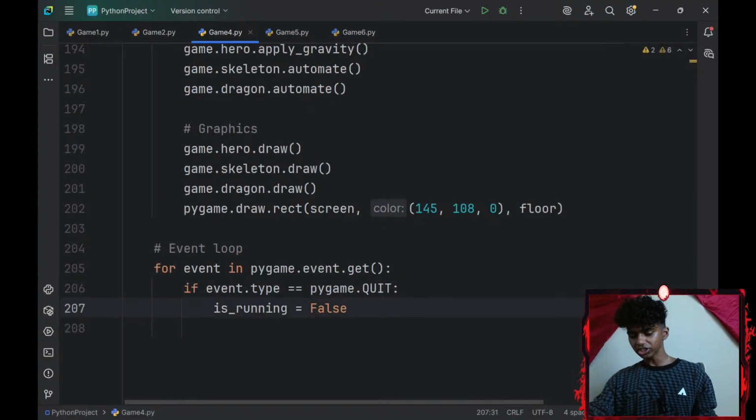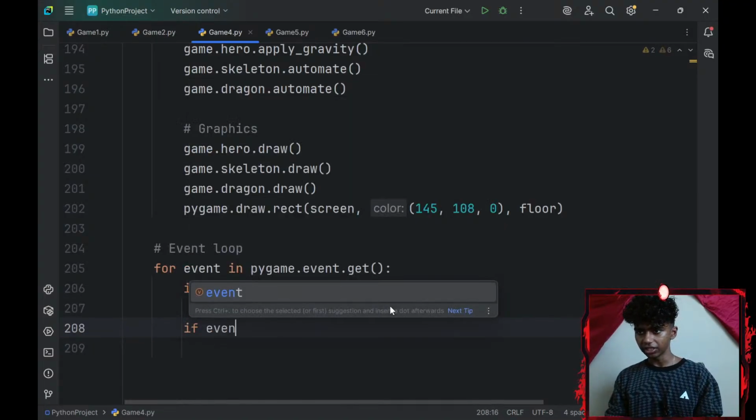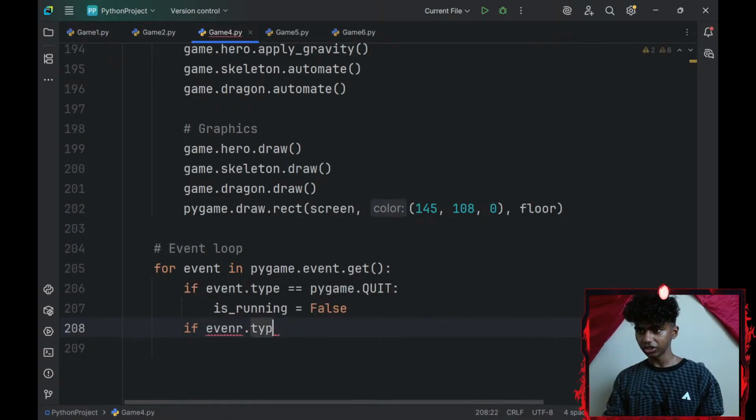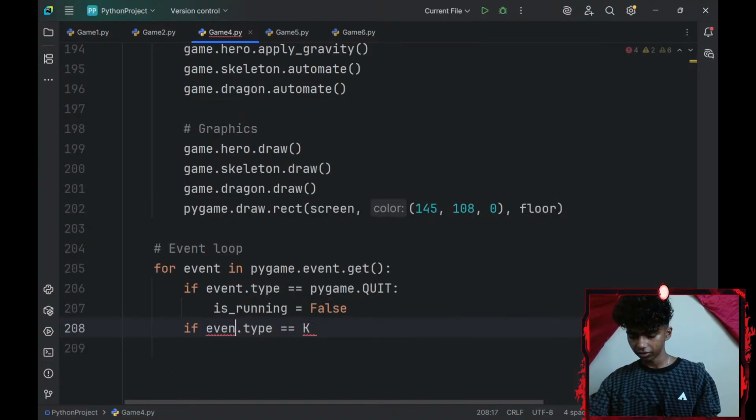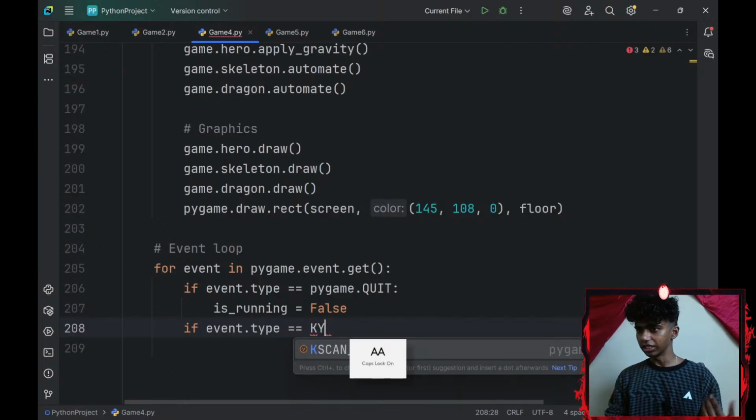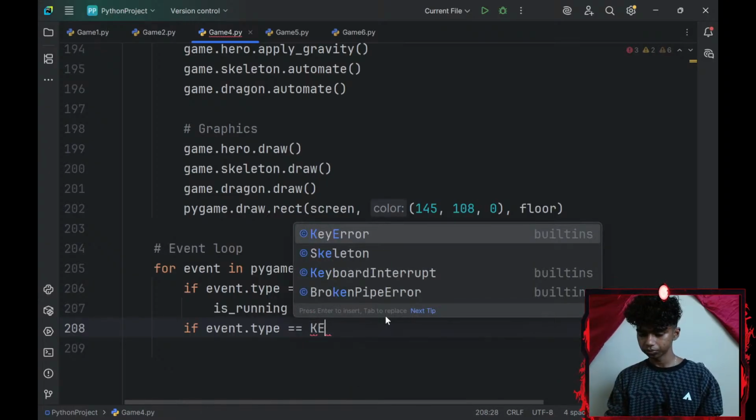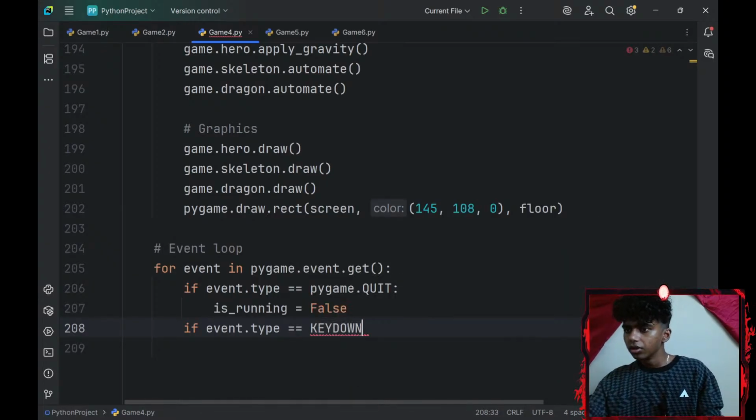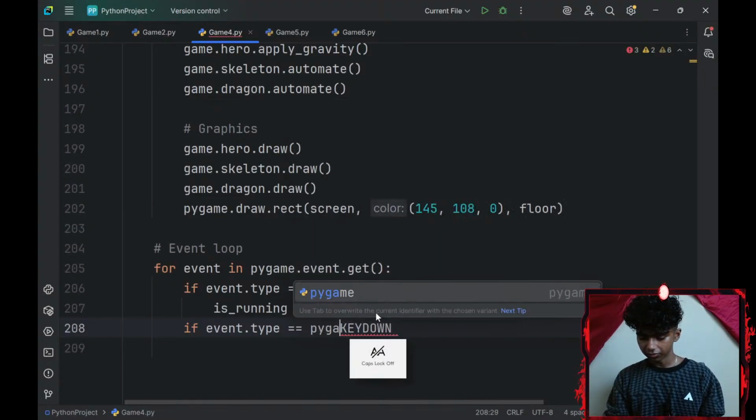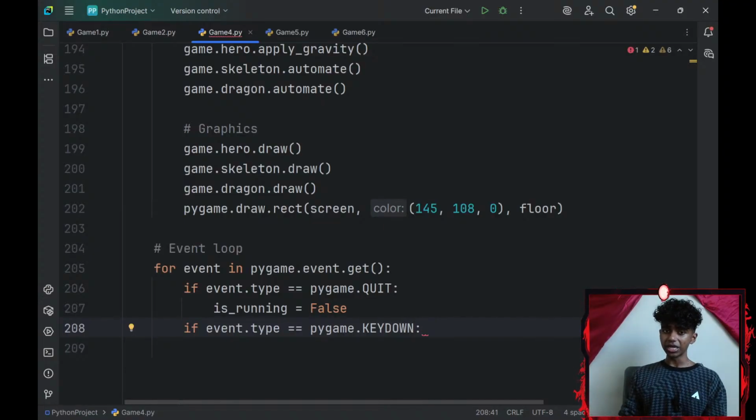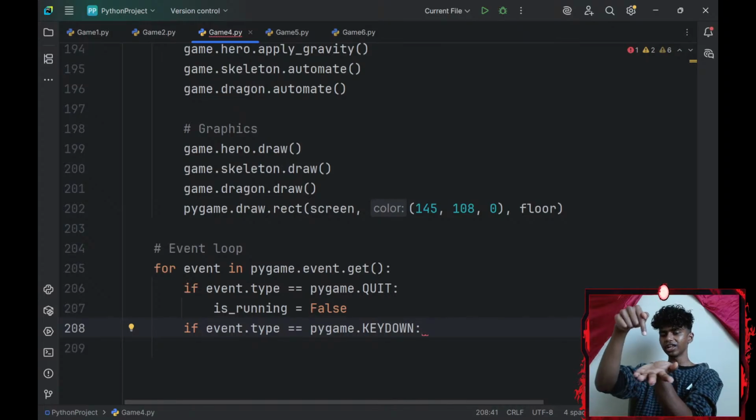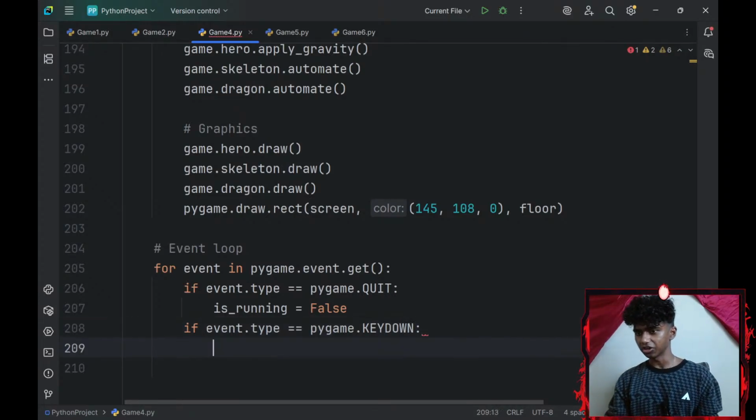So I will actually look for another event. So if my event.type equals KEYDOWN. Okay, maybe I fixed my typo. If my event.type equals pygame.KEYDOWN. There we go. KEYDOWN basically means if I click a key on my keyboard and I'm holding it down. KEYUP is if I push that key down and release it. That's basically going to be KEYUP.